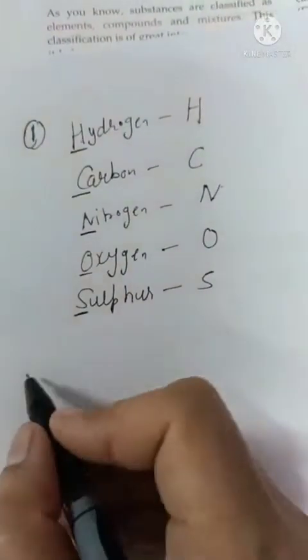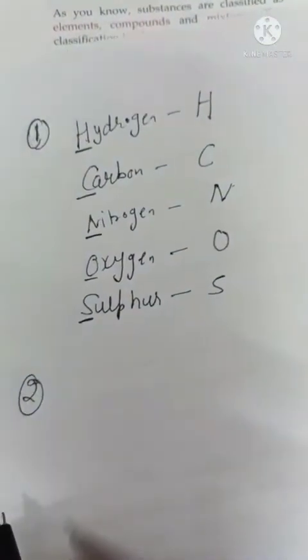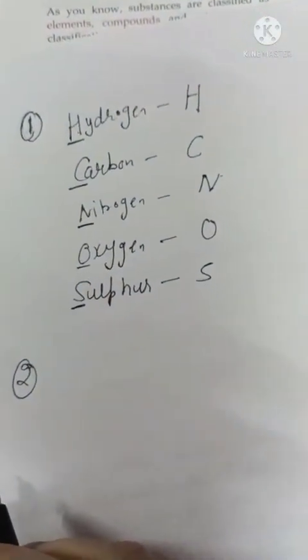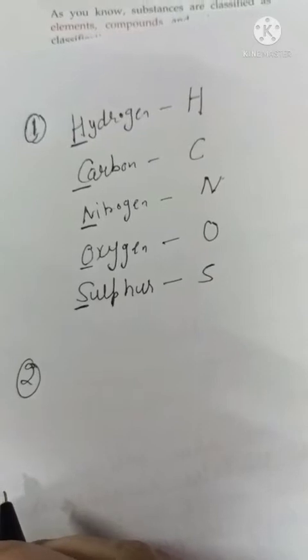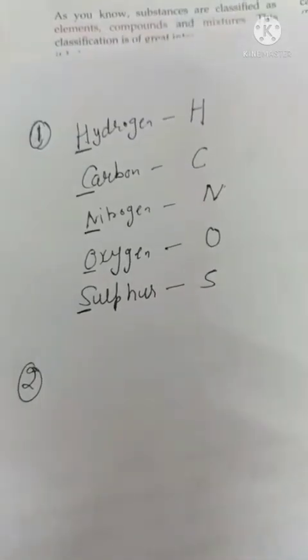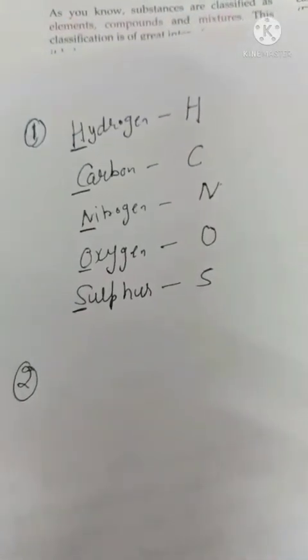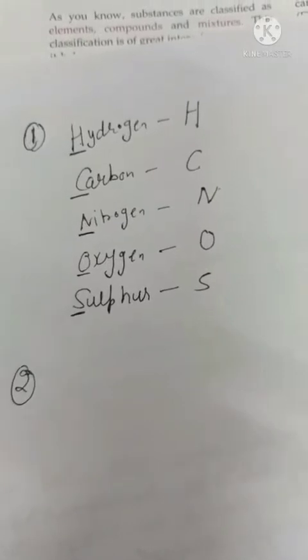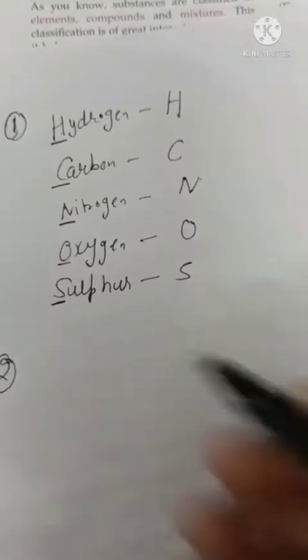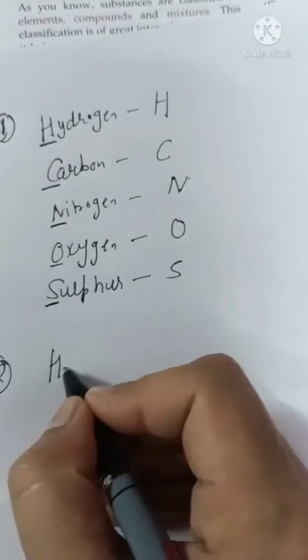Now the second rule to write the symbol of an element, beta: we will write two letters, the first two letters, or the first letter along with one more letter. First letter we write in capital, second letter in small. Understood? Example, helium.